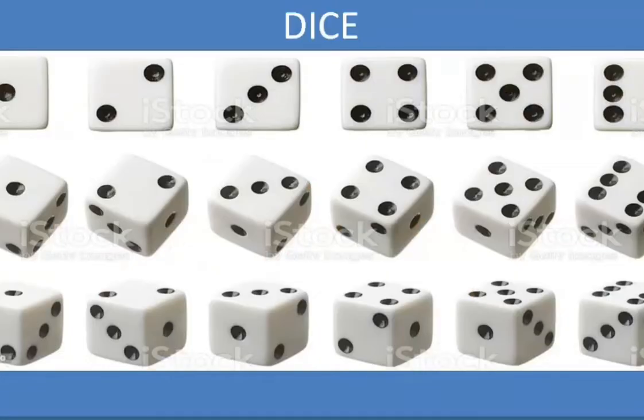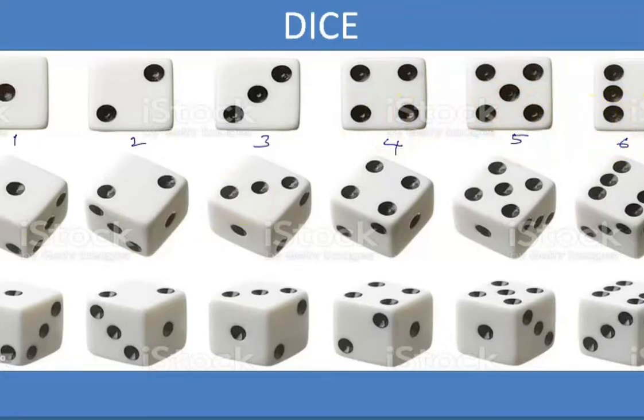Right. Next, we go for dice. We know we used to play with dice. With the dice, we used to play many games. A single dot is there in the die, two dots, three dots, four dots, 5, 6. When a die is rolled, what is the chance of getting 1? Yes, there is a chance of getting 1, 2, 3, 4, 5, 6.